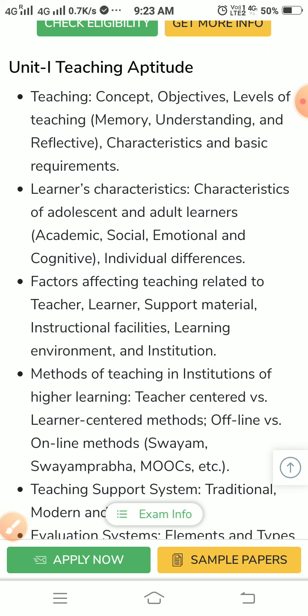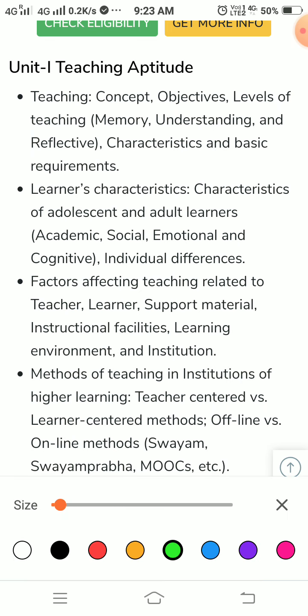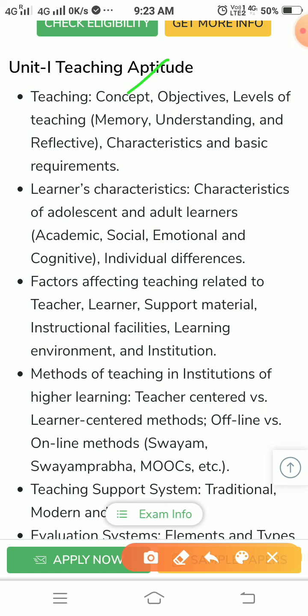First, teaching aptitude. What are the important areas? Teaching and its concept, objectives, levels of teaching: memory, understanding, and reflective. Characteristics and basic requirements.